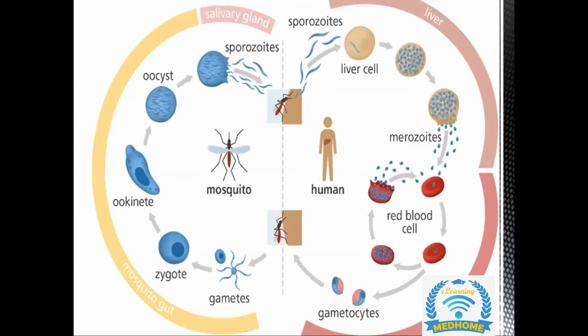Now it is the time when it goes into the blood and manifests itself. When it goes into the liver cell, it starts to divide and forms merozoites from the sporozoite. When it turns into merozoites, it starts to consume the hemoglobin from the red blood cells. It starts to affect the red blood cells, and as a result it affects their cell membrane.